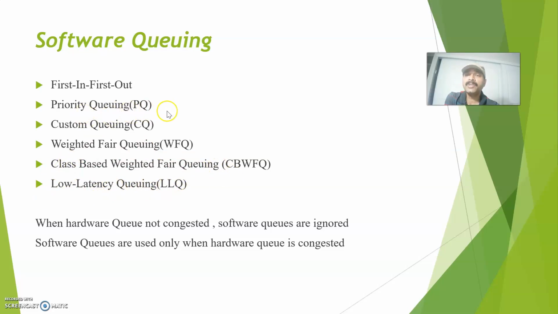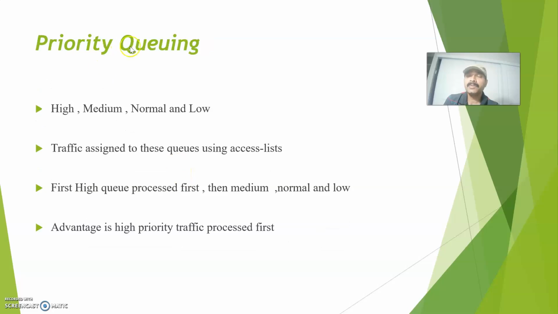Priority queuing is classified as low, medium and high. Always the high priority traffic will be serviced first, then the medium priority, then the low priority. This is the oldest method, but now we are following CBWFQ and low latency queuing. Custom queuing places traffic in a round robin fashion. For each and every queue there will be a separate weightage, and based on the weightage, it will be serviced. Today let us understand class-based weighted fair queuing and low latency queuing. I already told about priority queuing: high, medium, normal and low.